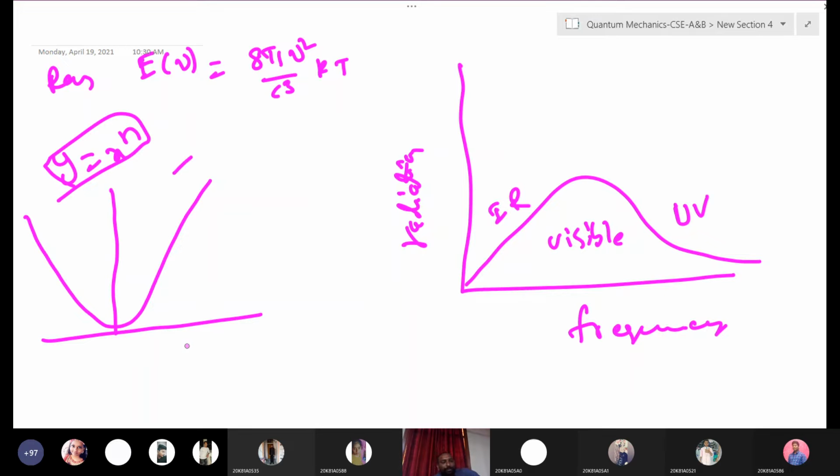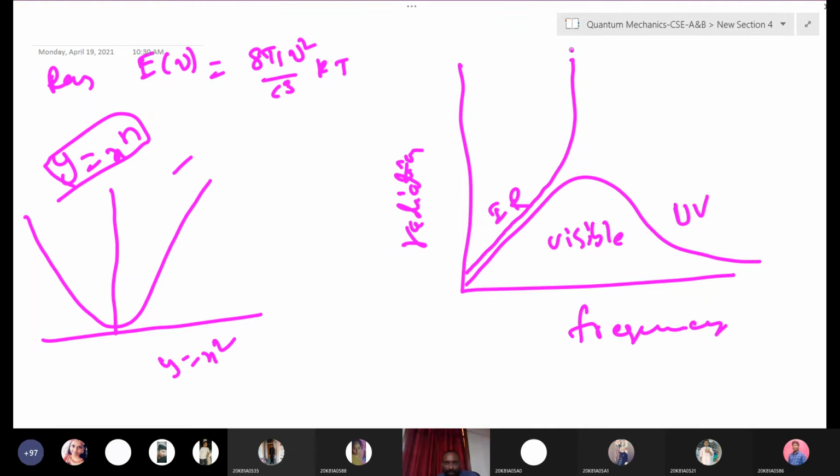Yes, sir. Suppose y is x square. Also you can write this way, right? y is x cube, y is x to the power of 4. You can draw the curve like this. Here also it is depending on the square of the frequency. So if you draw the curve for this one, Rayleigh-Jeans, it will come like this.